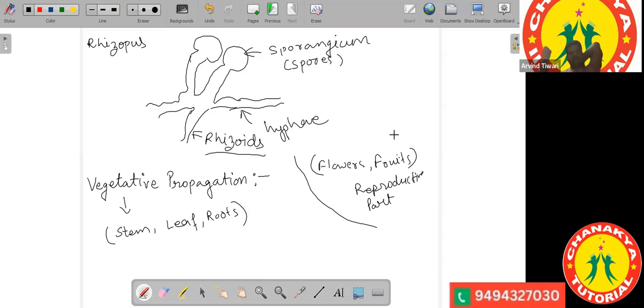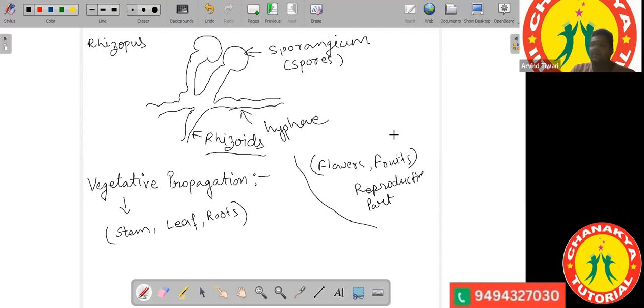Okay, so if there is formation of a new organism from the stem, we will call it vegetative propagation. If there is formation of a new individual from the leaf, that is also vegetative propagation. If there is formation of a new individual from the roots, that is also vegetative propagation. But if something is developing from flowers or from the fruits, that is sexual reproduction. That is not vegetative propagation.